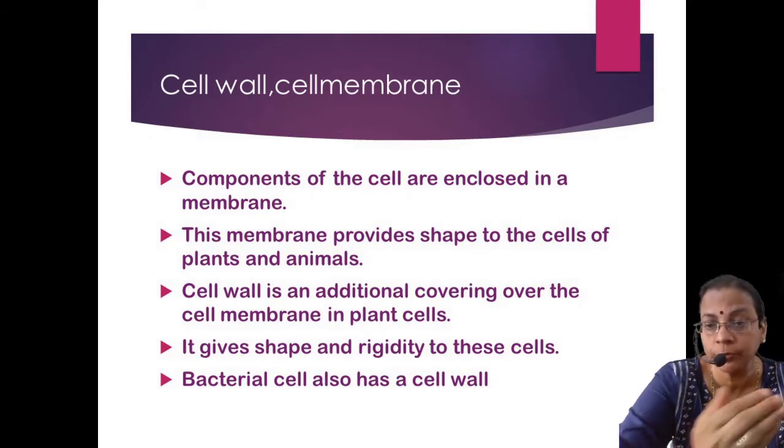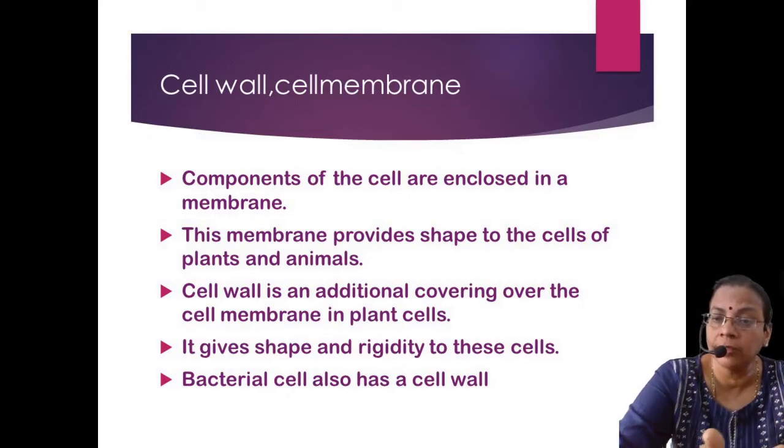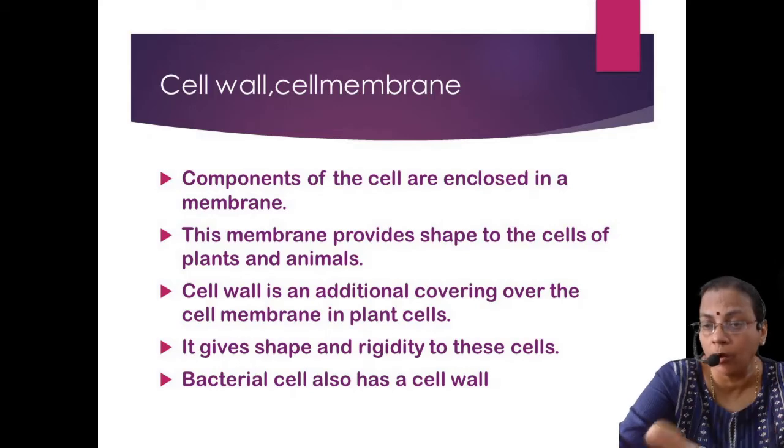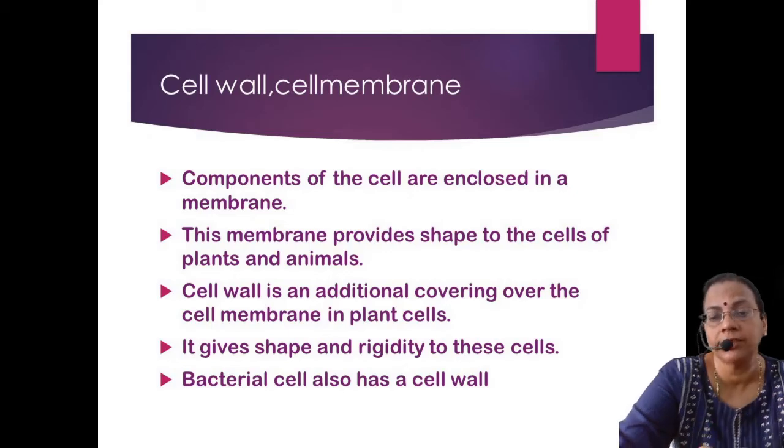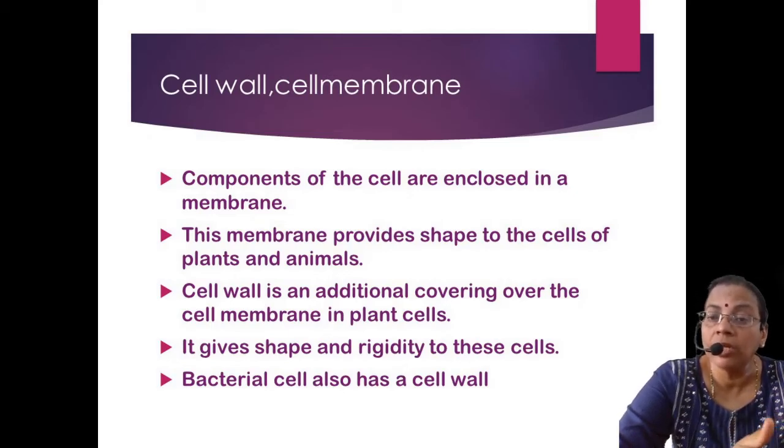Sometimes certain substances have to be taken in. For example, in a muscle cell, for energy to be produced oxygen should enter the cell, and as a result of energy production, carbon dioxide will be given out as waste. So this carbon dioxide has to go out. So for certain substances there should be entry and there should be exit also. The cell membrane will allow certain substances to enter and certain substances to go out. So it is permeable according to the substances. Some substances it will allow, some it won't.